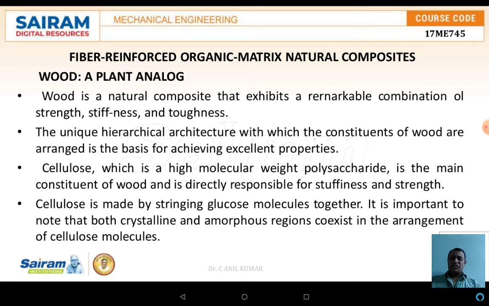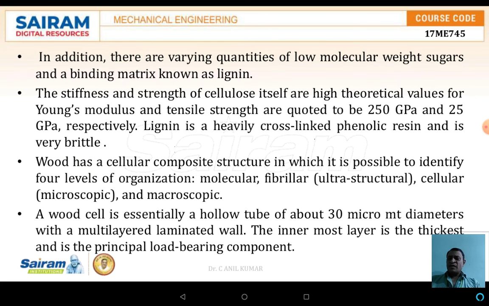Cellulose is made by stringing glucose molecules together. It is important to note that both crystalline and amorphous regions coexist in the arrangement of the cellulose molecules. In addition, there are varying quantities of low molecular weight sugars, and a binding matrix known as lignin is also there in the tree.